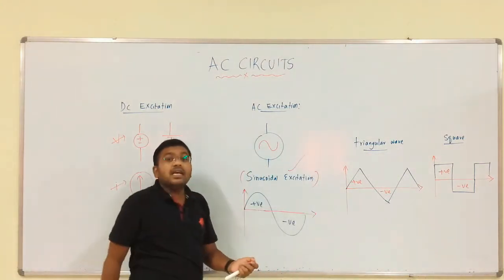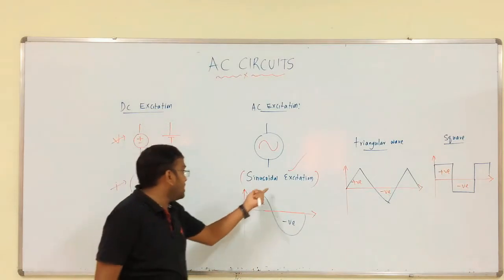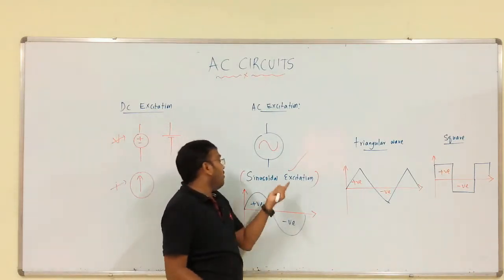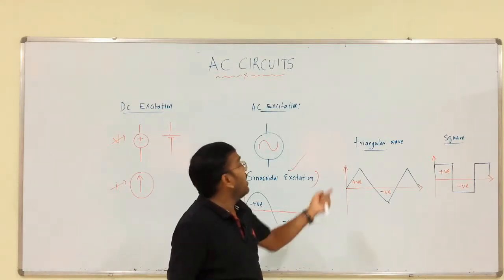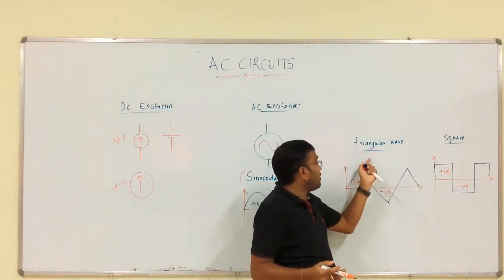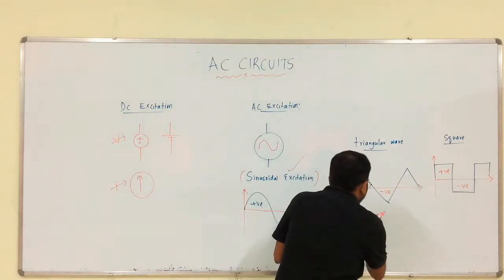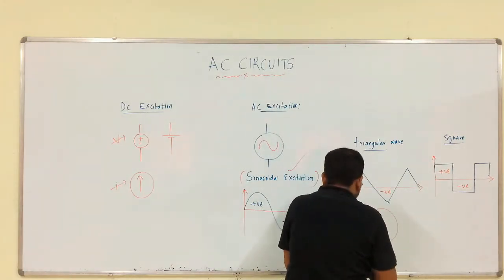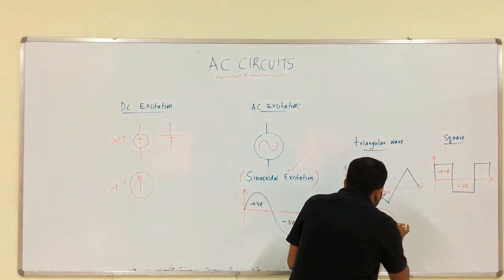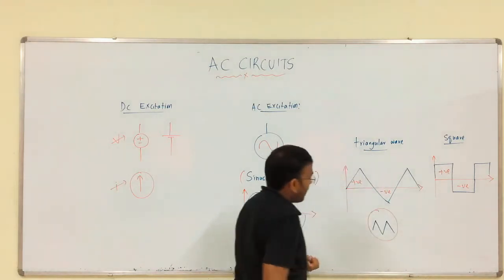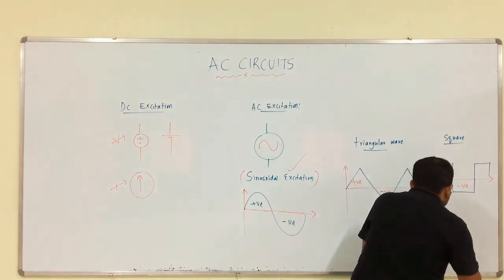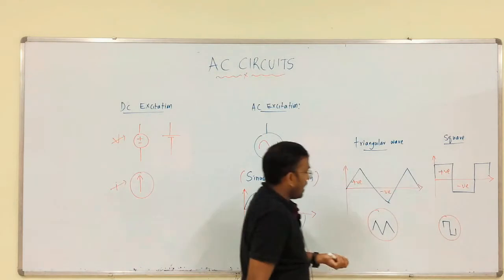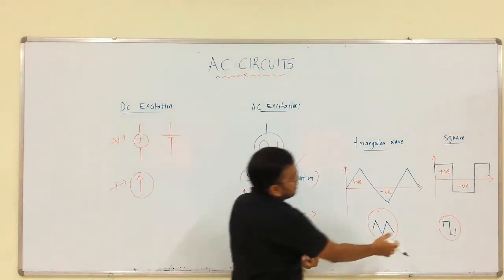for the AC circuits. Why only sinusoidal excitation? The question is why only sinusoidal excitation for the AC circuits, and not the remaining ones, that is triangular wave or square wave. This is triangular, this is square.